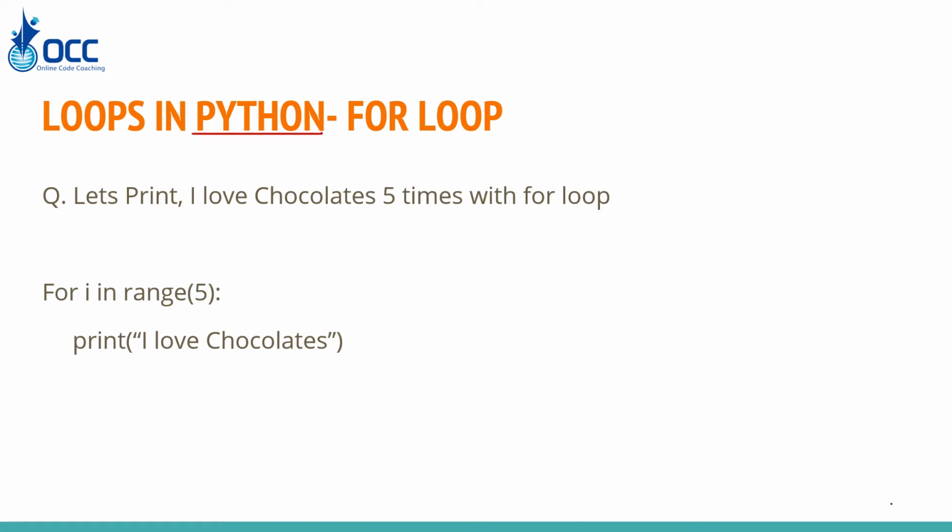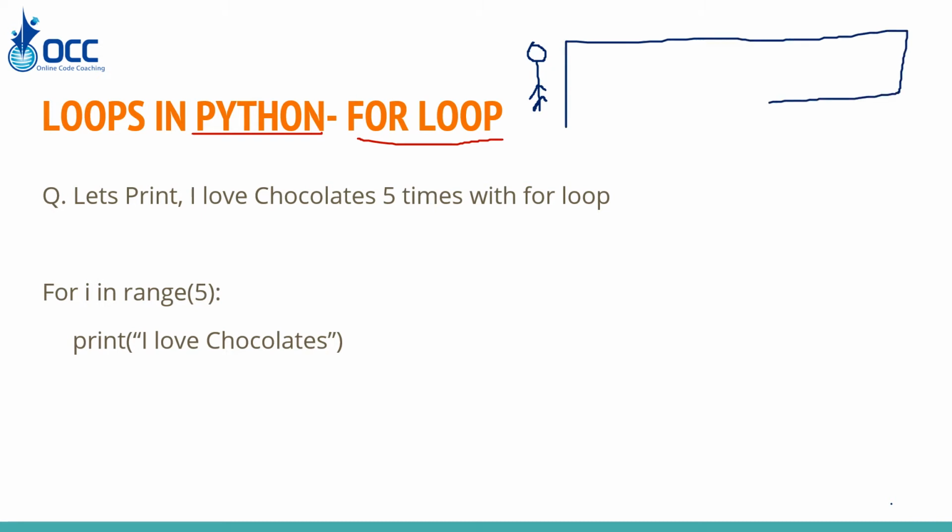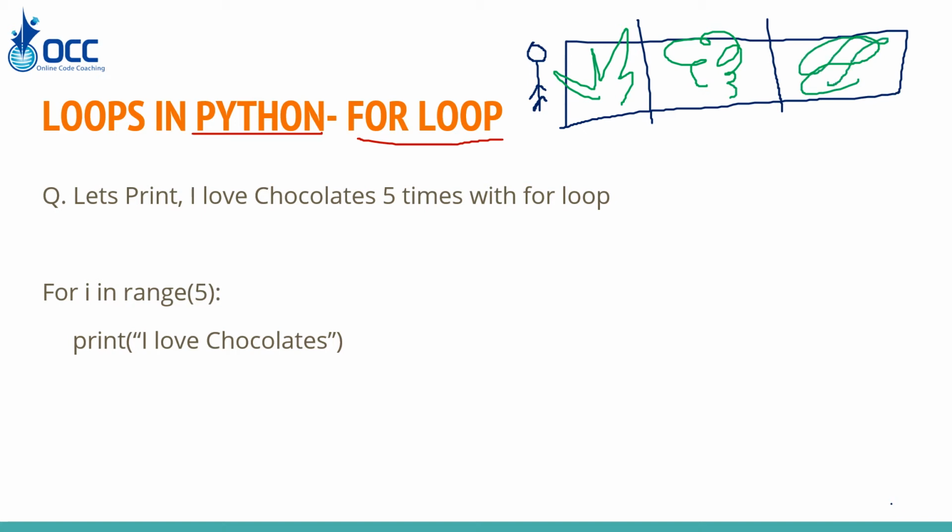The first type of loop that we are going to learn is the for loop. Before that, let's do an activity. There is a farmer and he has cultivated some crops in his rectangular field. Let's say he has cultivated 3 crops in his rectangular field and he wants to harvest them. This is crop 1, this is crop 2, and this is crop 3, and he wants to harvest them.